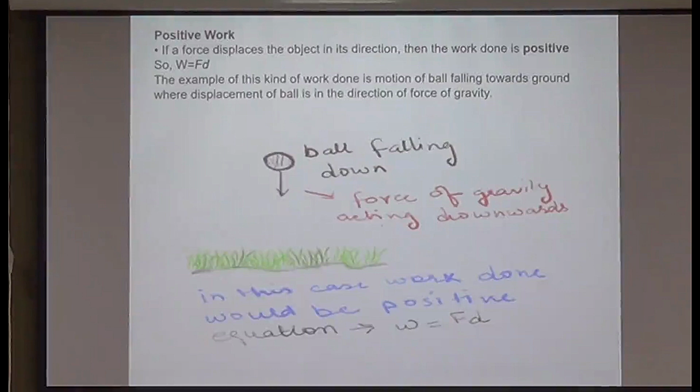As they are both in the same direction, the work done is said to be positive. Whenever the force and displacement are in the same direction, the work is positive. You can think of any number of examples: you are rolling a ball, you are kicking a football, you are playing cricket and the batsman hits the ball. In all these cases, the force and displacement are in the same direction, so it is positive work.